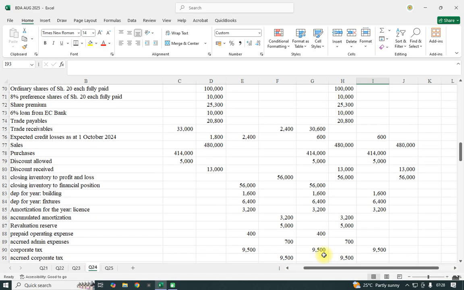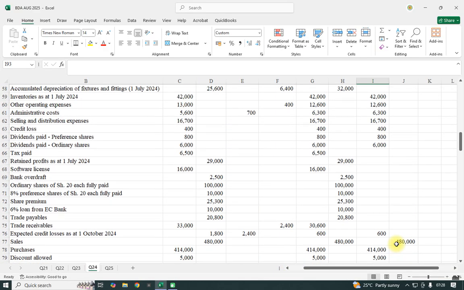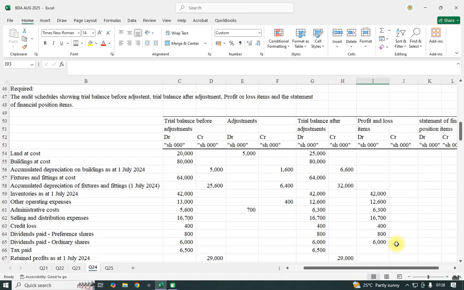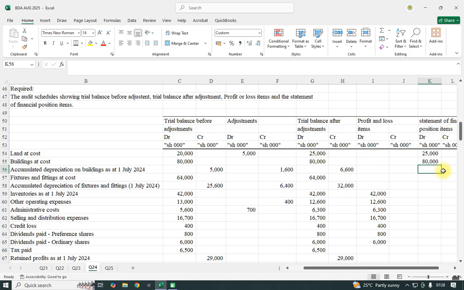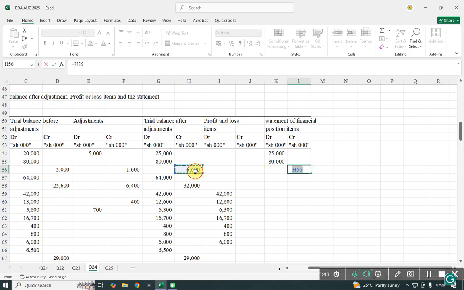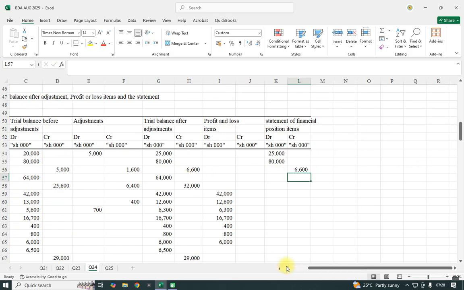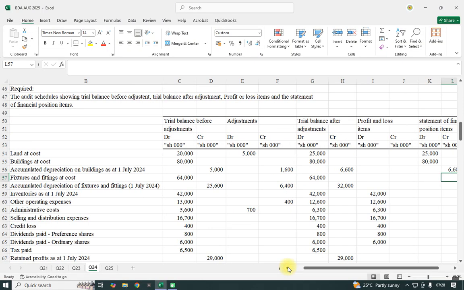We now go to the statement of financial position. The items that we shall take to the statement of financial position, starting with the land here. Then we go to building with its accumulated, then fixtures with its accumulated.